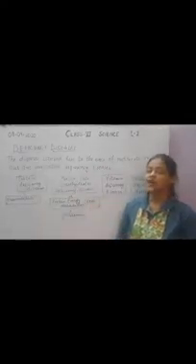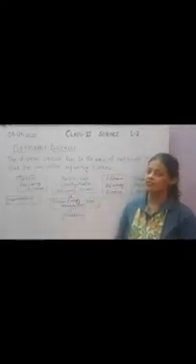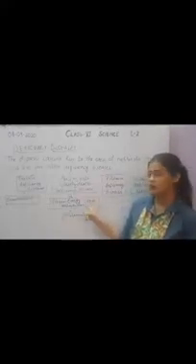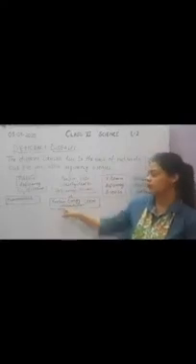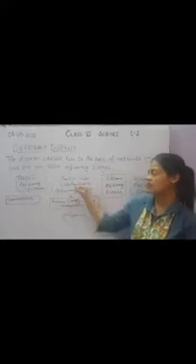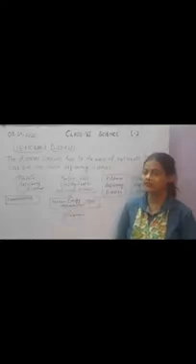Next is protein, fats and carbohydrates deficiency disease. Means protein, fats and carbohydrates are not present in sufficient amount in the body. This is also called PEM, protein energy malnutrition. Protein means due to protein deficiency, and we have used the word energy because fats and carbohydrates are energy giving foods. So if these three are not there in the diet, then it is called PEM, that is protein energy malnutrition. For example, marasmus. We will study in detail about marasmus in this.